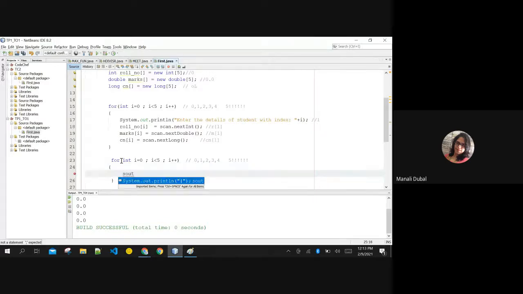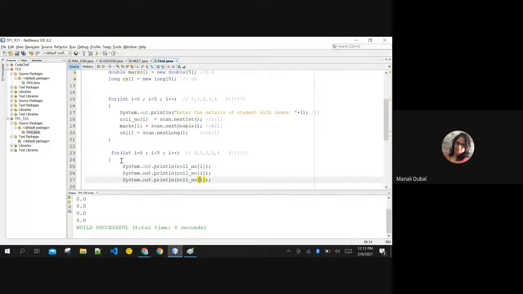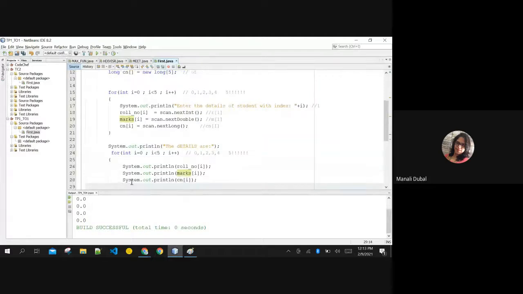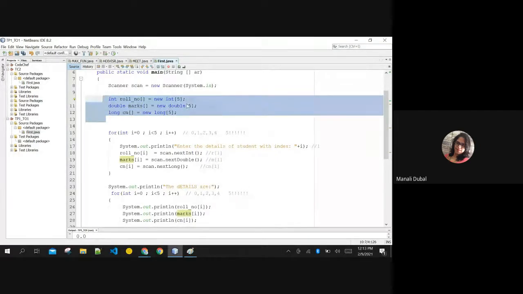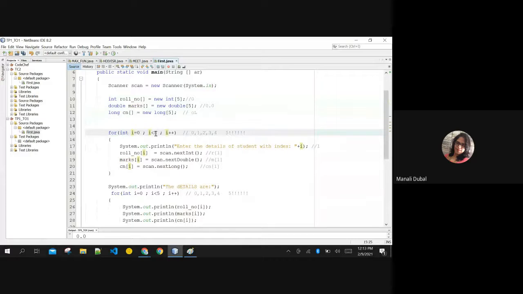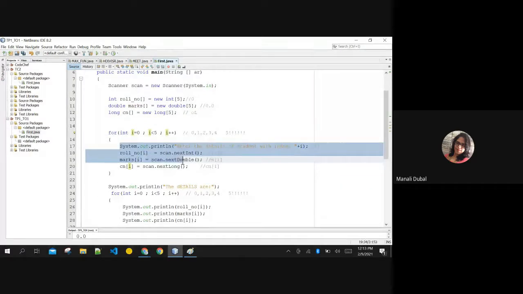Same loop, but instead of inputting, now I'll put here roll number of I, I want to print roll number of I, contact number of I, and I want to print marks of I. This is for printing. What I am doing here is, I have created 3 arrays of 5 sizes. 0 to 5, I am running the loop and inputting all the details in one single loop. For one student itself, it is going to ask me 3 details. I am entering the 3 details very calmly.